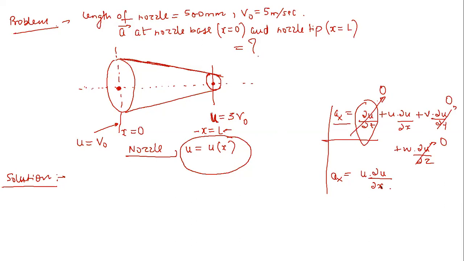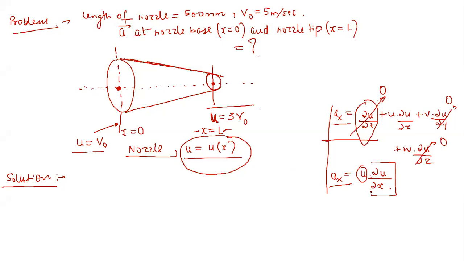Next, we have to find out this ax. Now I will not say a vector, I will just simply say ax, at the nozzle base and nozzle tip. So here, u at the nozzle base and at the nozzle tip is given to us. But u is a function of x.